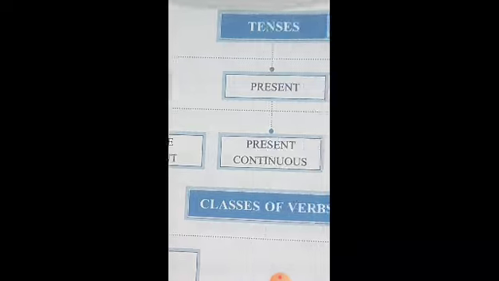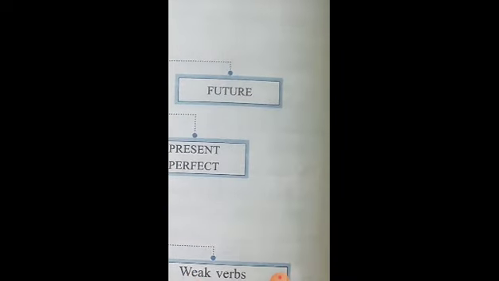Likewise, when we talk about the future tense, the future tense refers to the action that will happen in the future. So, a verb which is used to show that an action will take place in the future is said to be in the future tense. Let us take one example. My mother will go to pick her up from the railway station. Now, mother will go.